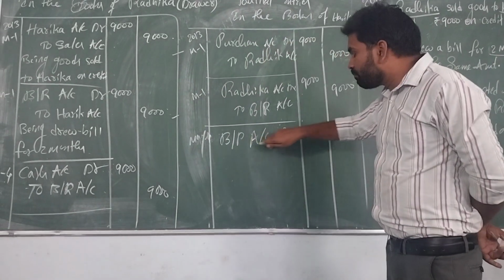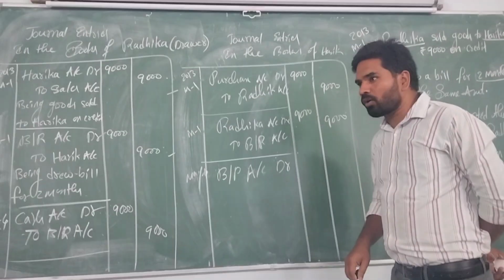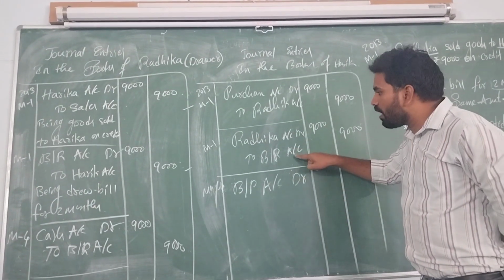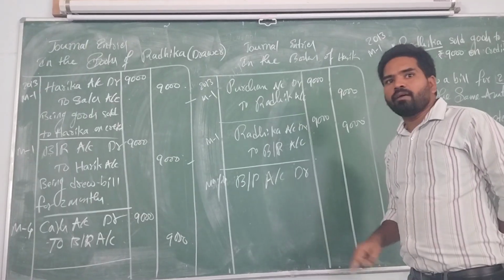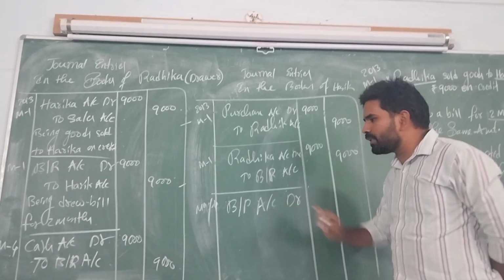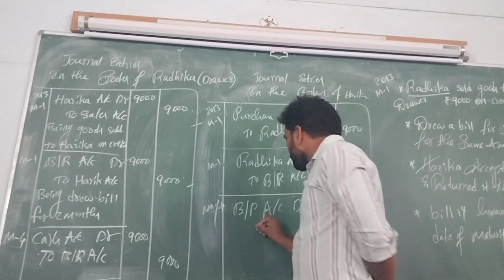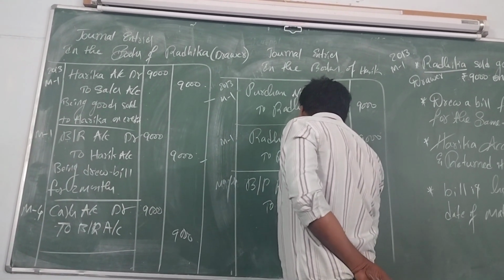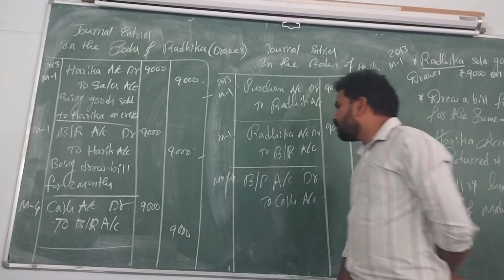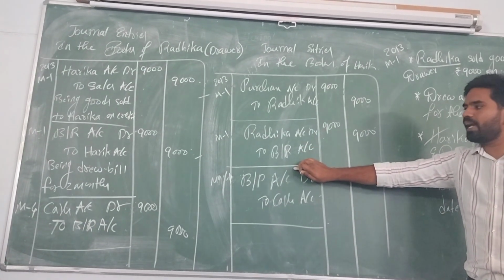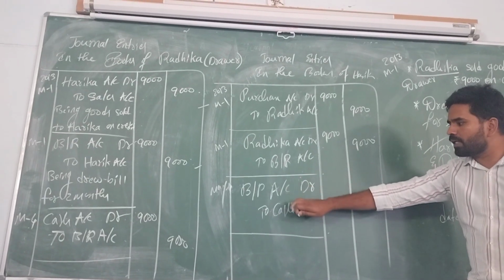Why is the bills payable account debited? Because in the previous entry it was credited. Now we have to debit it, which closes the bills payable account. Then to cash account. So when the bill amount is paid, the entry is bills payable account debited to cash account. That's it.